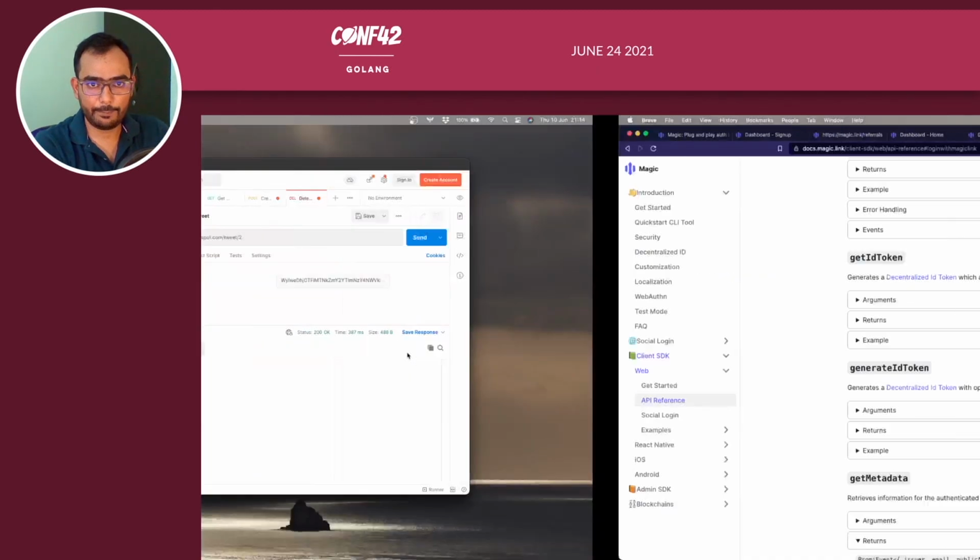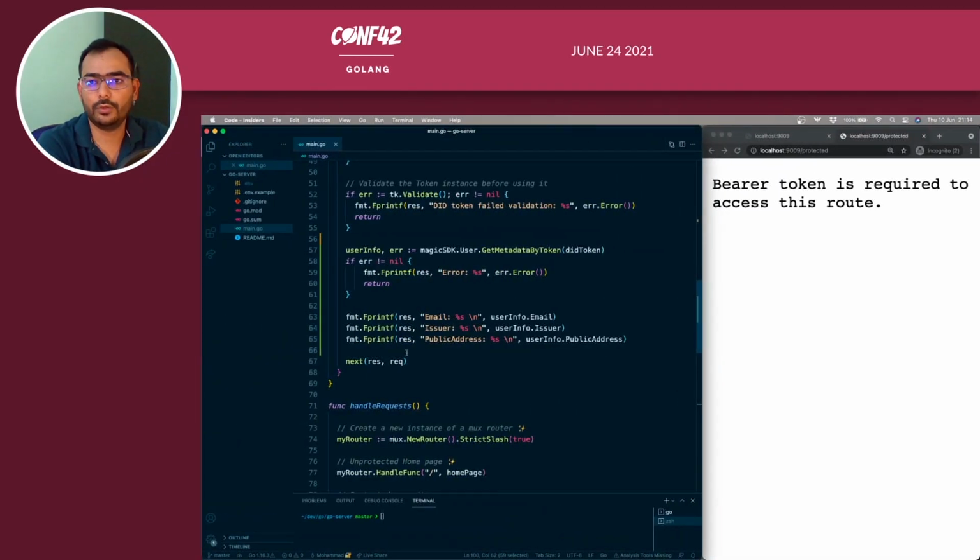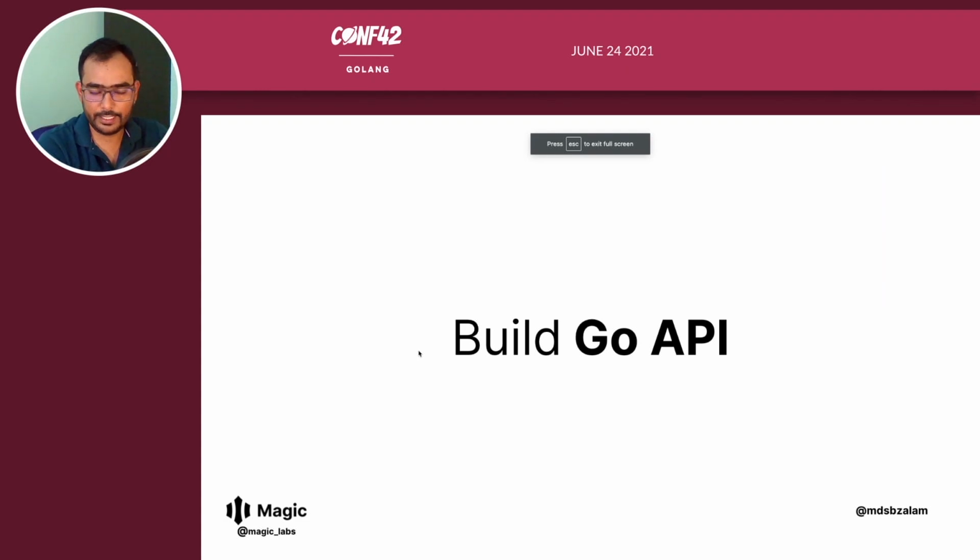So let's come back to the slides and recap what we did. We built a Go API, and then we went on to secure the basic routes. We also saw what a CRUD application looks like, and how a RESTful API looks in a Go API, where you can learn more about those things.